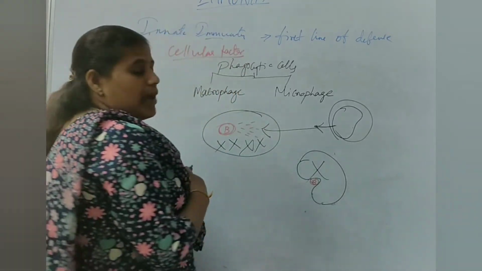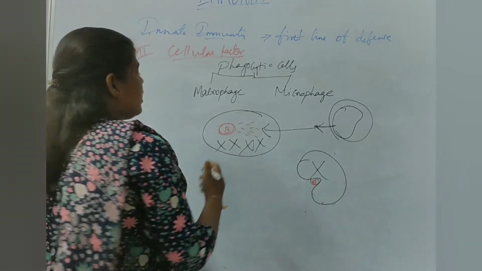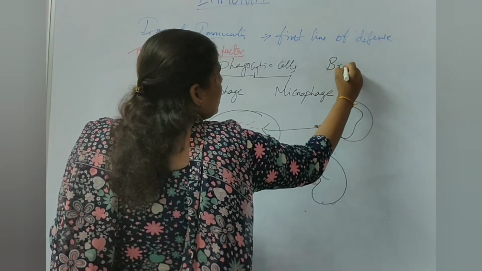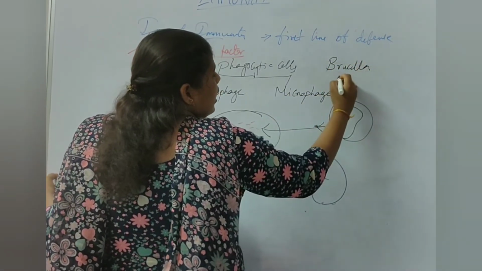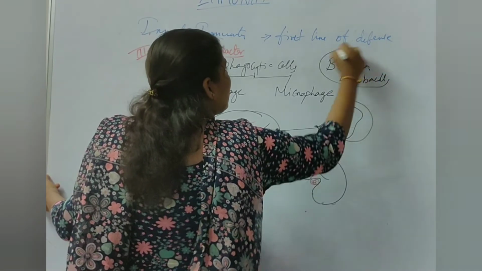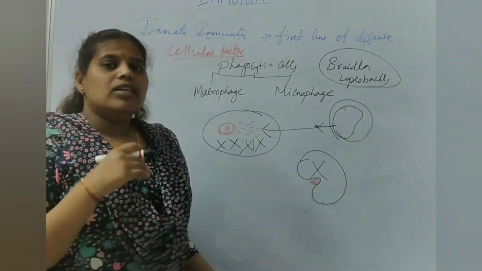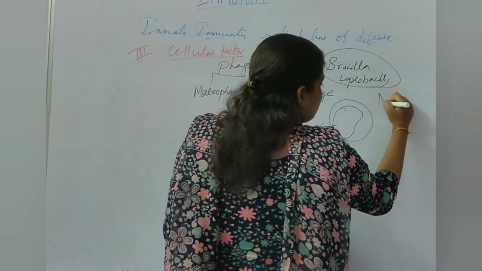And some bacteria cannot be killed even by phagocytic cells. Examples are Brucella and Leprobacilli. These are the bacteria which cannot be killed by our phagocytic cells. Then the other cells are the natural killer cells.